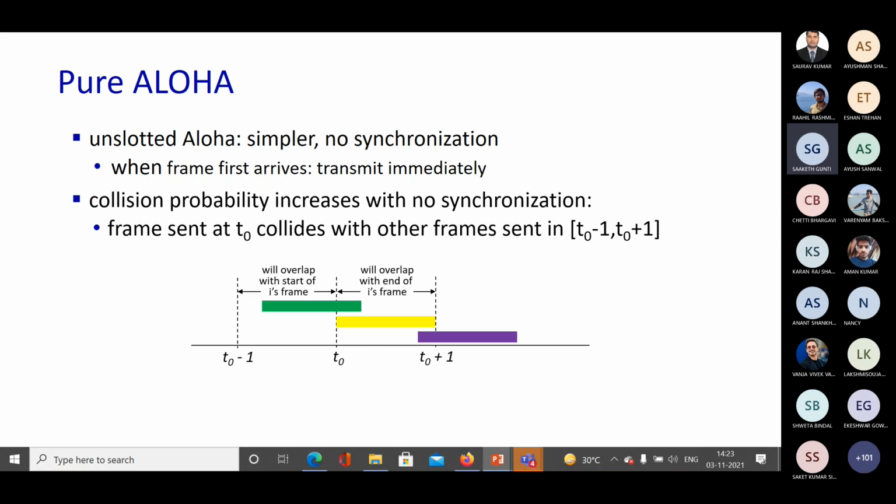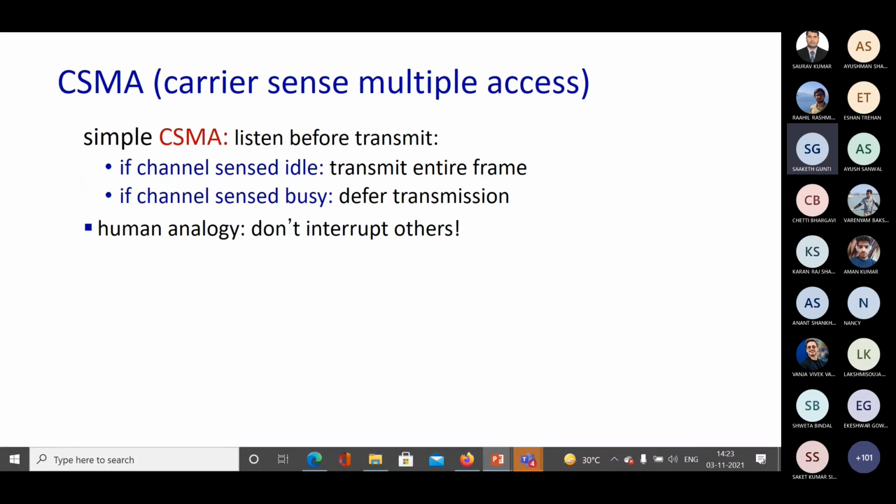In that case also there will be a collision and the data will be lost. So pure Aloha leads to many more collisions than slotted Aloha. That is why the efficiency of Aloha has been found to be 18%.